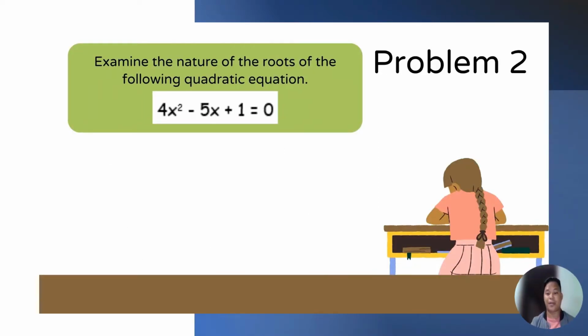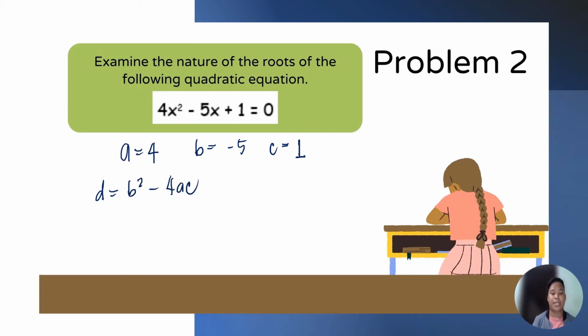Okay, let's have problem number 2. The given equation is 4x squared minus 5x plus 1 is equal to 0. A is equal to 4, B is equal to negative 5, and C is equal to positive 1. Substituting in the formula, D is equal to B squared minus 4AC. Then, D is equal to quantity of negative 5 squared minus 4 times 4 times the value of C, which is equal to 1. Then D is equal to quantity of negative 5 squared is equal to 25 minus 4 times 4 times 1 is positive 16.